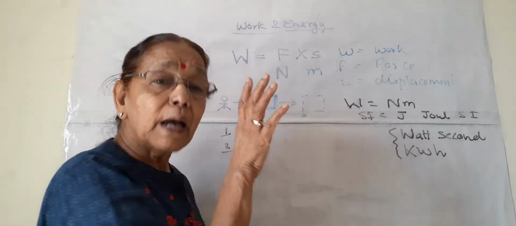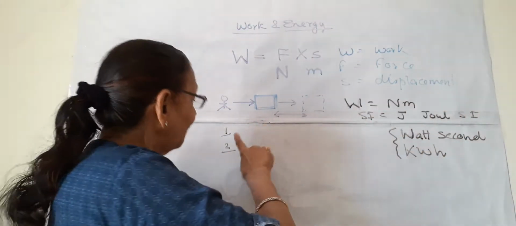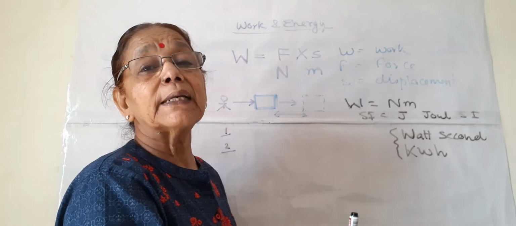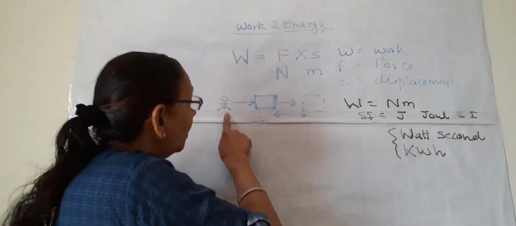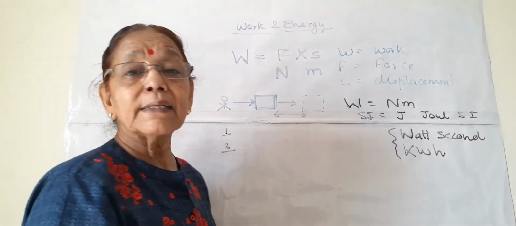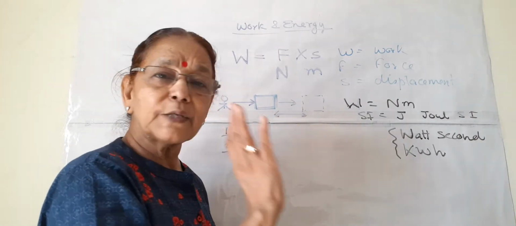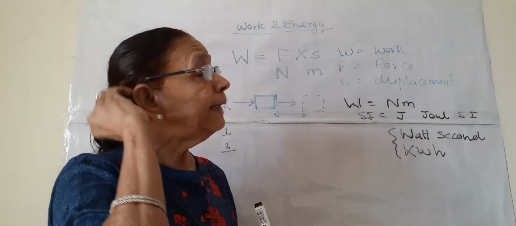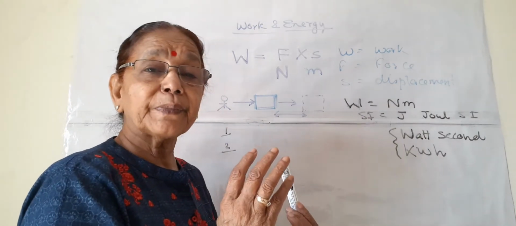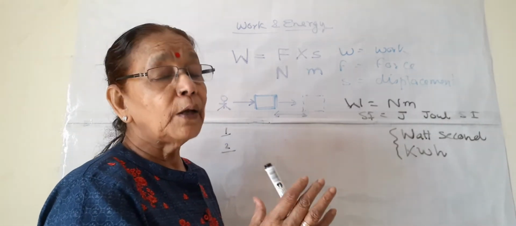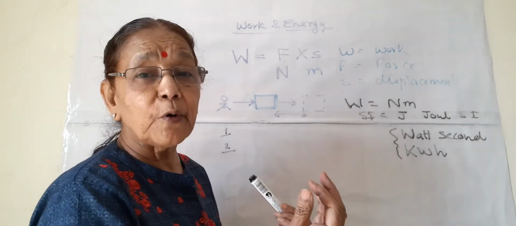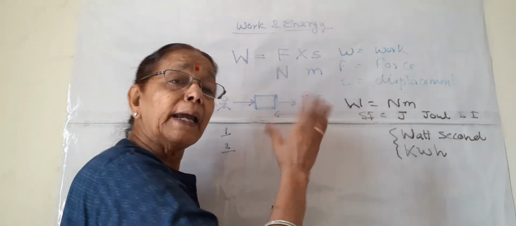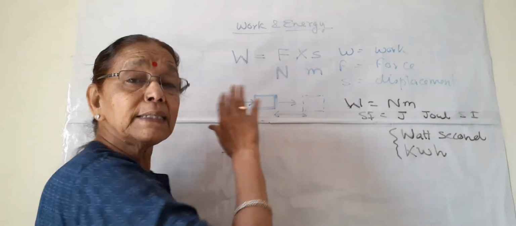So two questions are asked when some work is done. First, who is doing the work? And second, on whom is the work done? Here the boy is doing the work and the work is done on this box. Now one more thing is there when work is done, and it is related with energy. All of you know energy cannot be created nor destroyed. There is the law of conservation of energy. So there is exchange of energy when work is done.